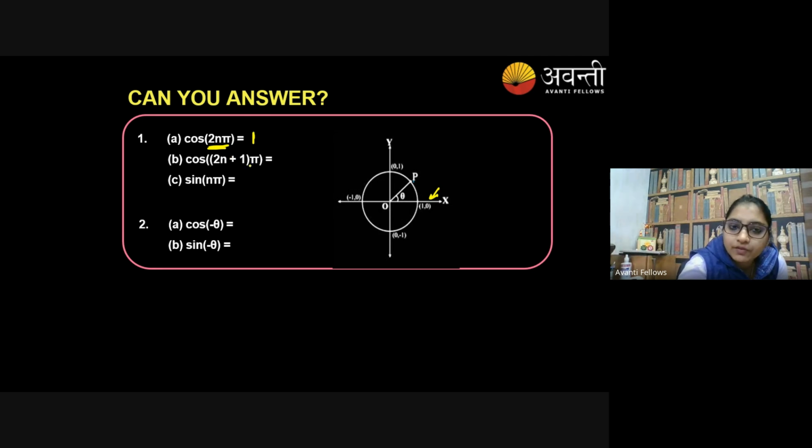Cos (2n+1) pi means pi, 3 pi, 5 pi, and so on, so it's going to be -1, dear. Sin n pi means sine on the whole x-axis, so it's going to be 0.